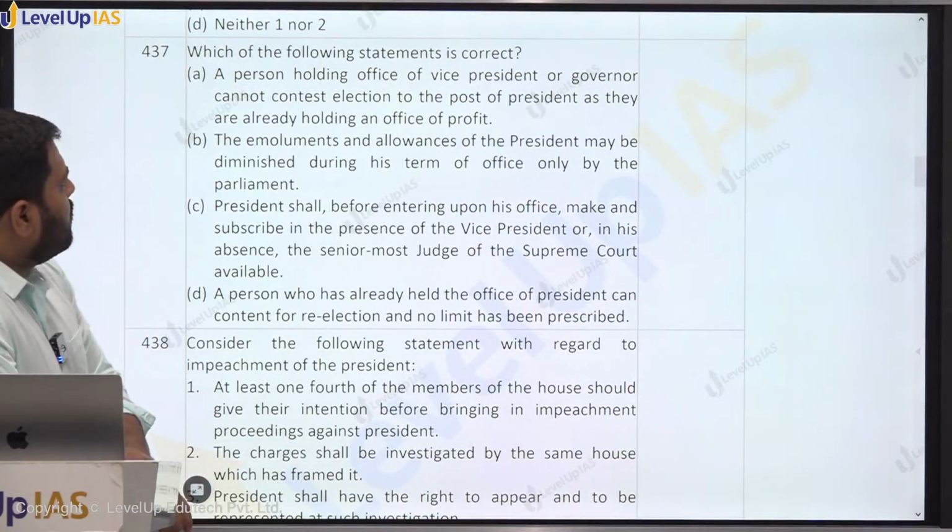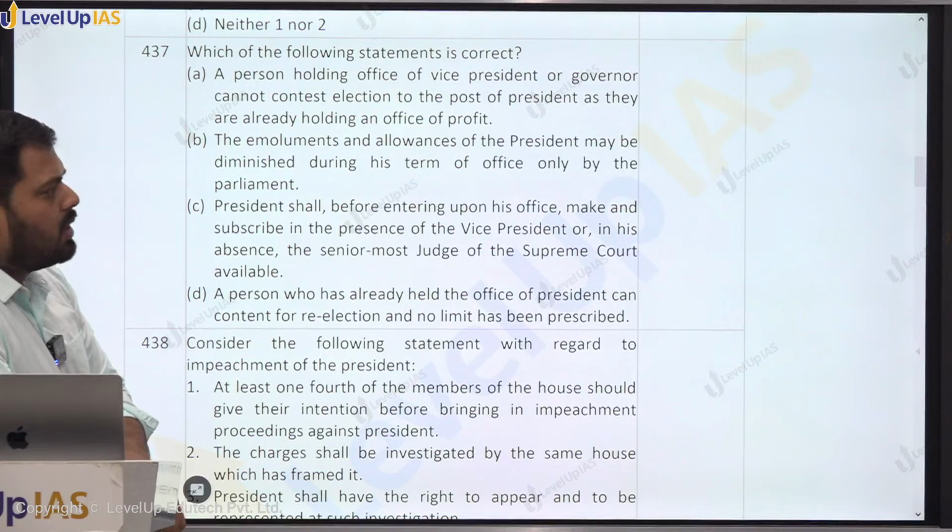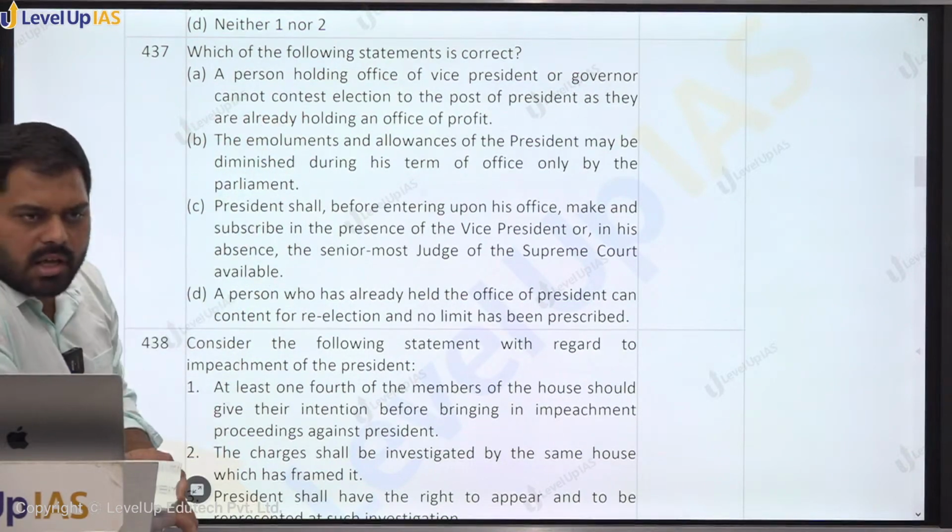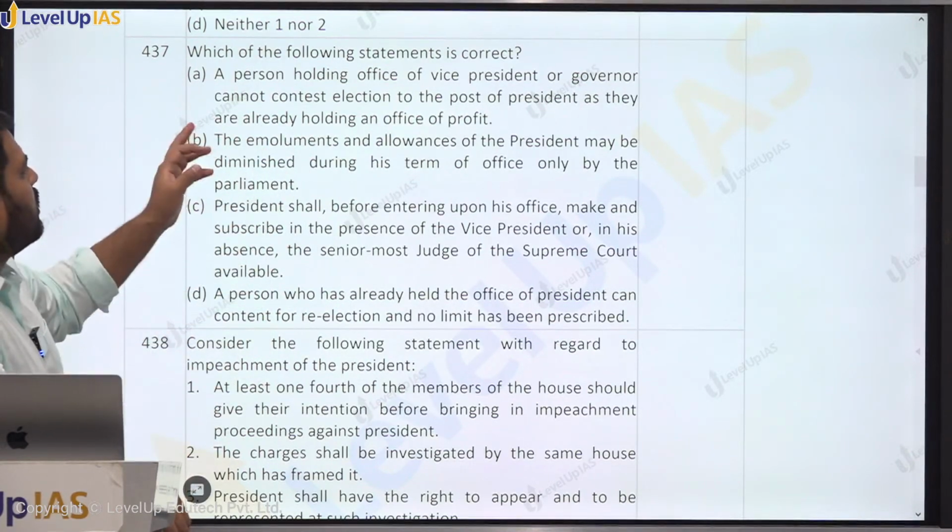437. Which one of the following statements is correct? A person holding office of vice president or governor cannot contest the election to the post of president, as they are already holding the office of profit. These posts are not considered as office of profit. So this is not a correct statement.